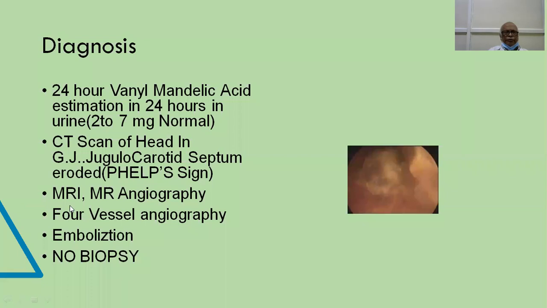MRI may be done for better understanding, and MR angiography, especially MR venography, is very, very helpful to know the extent of the tumor. And you can do a 4-vessel angiography. If you expect intracranial extension, you can know the intracranial extension, the vessels that are involved, the vessels that have to be embolized. Now, last but not the least, embolization. This embolization is a must for management of the glomus jugulare tumor.